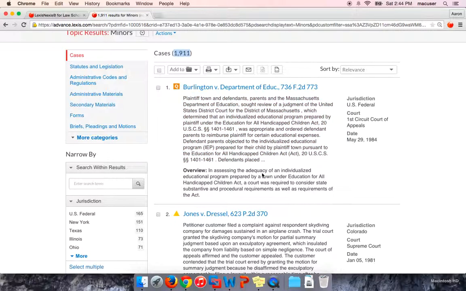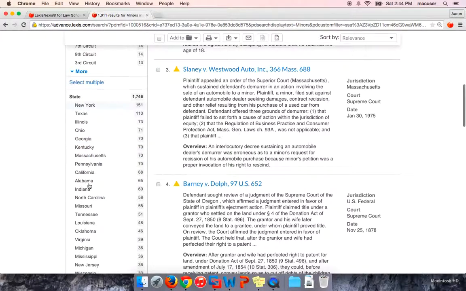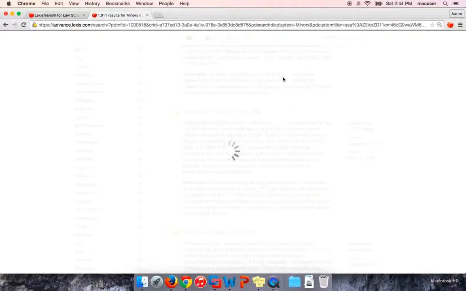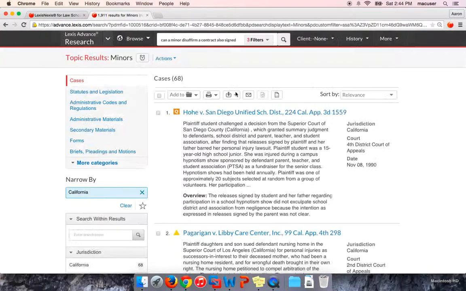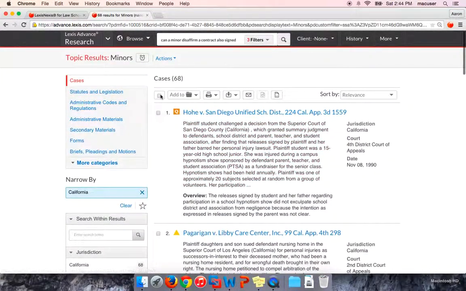to minor contracts. So at this point, again, we're in California. You're only interested in California law. You can then come here and click on California, and now you have a list of all 68 cases in California jurisprudence that dealt with the topic of minor contracts. So that could be really helpful to hopefully find some additional case law.